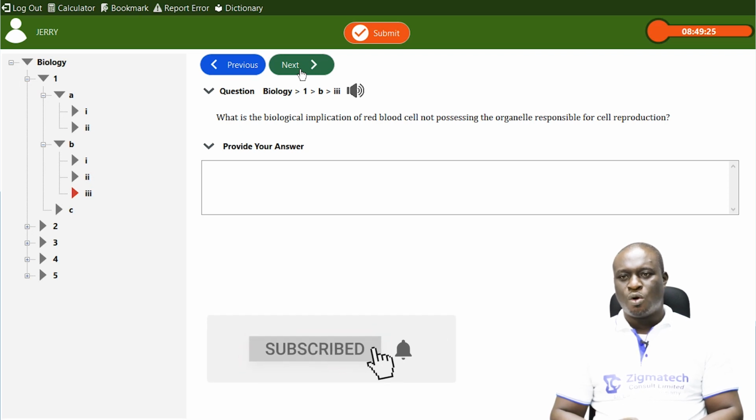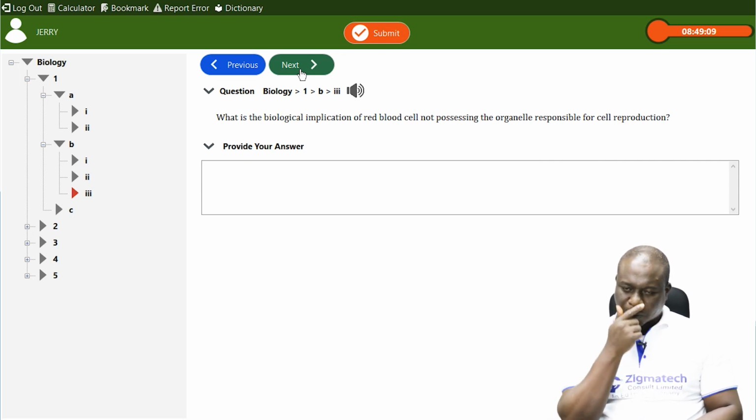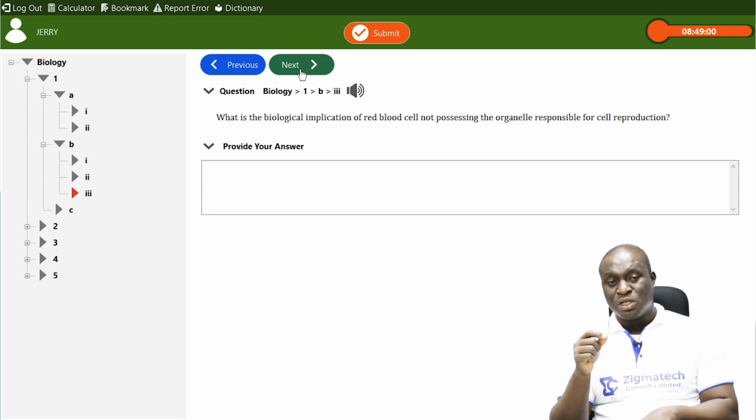Next question. What is the biological implication of red blood cells not possessing the organelle responsible for cell reproduction? Remember we said that one of the major functions of the nucleus is reproduction.